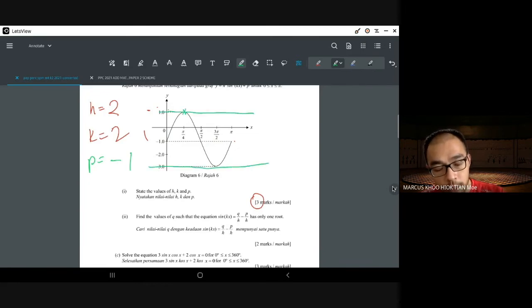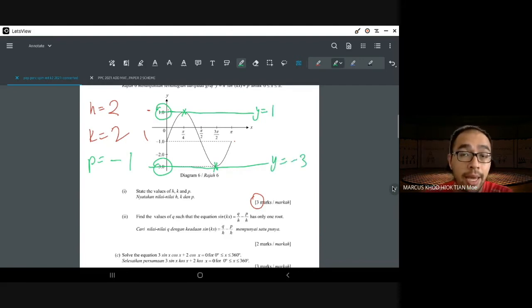So these are the only places where any line can touch the trigonometric function at only one point. So that means Q equals to 1 and Q equals to negative 3. Because this line is y equals to 1. This line is y equals to negative 3. Horizontal lines.